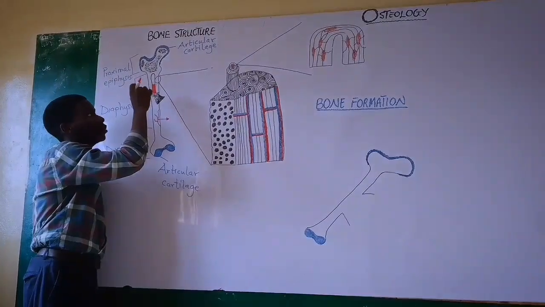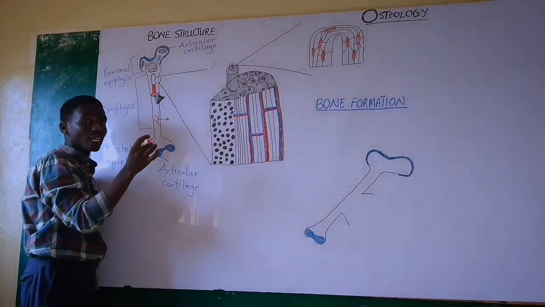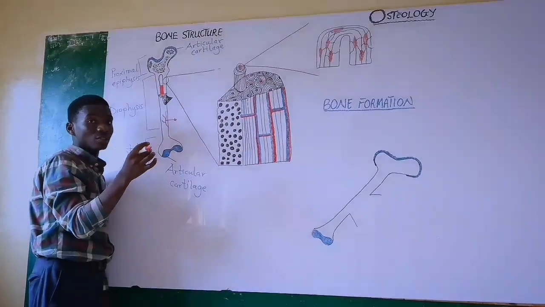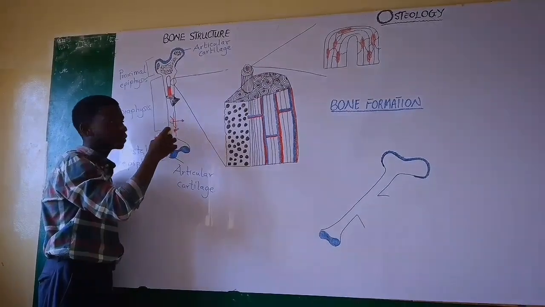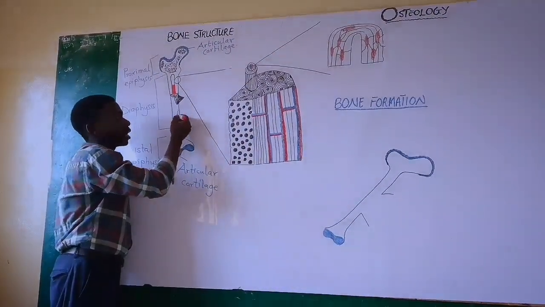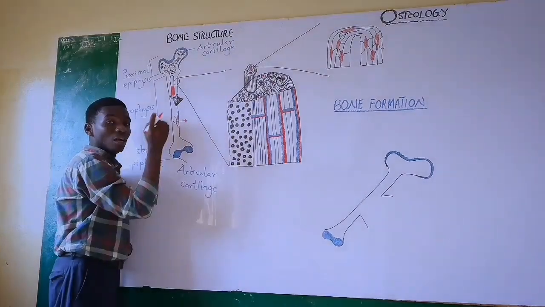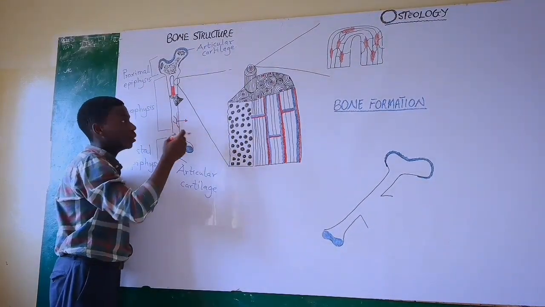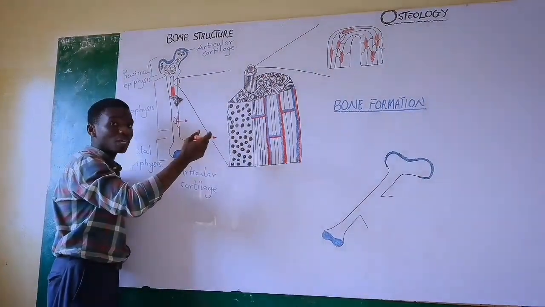Now, this bone tissue contains a specific type of cells called osteocytes. And the osteocytes need oxygen for their functions in the bone, right? And because they need oxygen, these arteries are responsible for sending oxygen to the osteocytes so that they will be able to get enough oxygen for their metabolic activities.